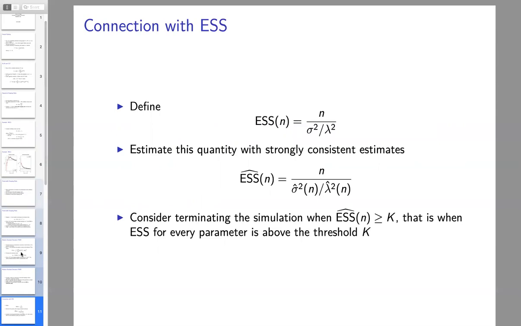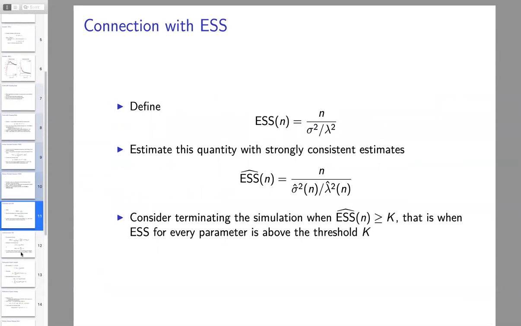We're going to make a distinction here between the true unknown effective sample size and the estimated effective sample size. We choose to estimate this with strongly consistent estimators, like we need in our fixed width stopping rule. This effective sample size gets thrown around in a variety of MCMC software packages, and some of those estimators are not that great. So we have stronger, better estimates here.